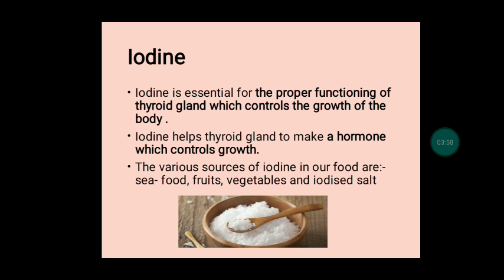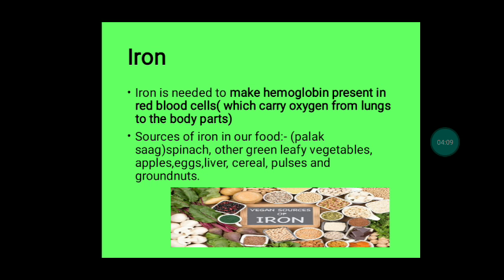So what are the sources of food which contain iodine? That is seafood, fruits, vegetables, iodized salt. That's why we always take iodized salt. Normally salt is everywhere. Now come to iron. Iron is needed to make hemoglobin present in the red blood cell. So basically iron is required for the formation of hemoglobin in the red blood cell.